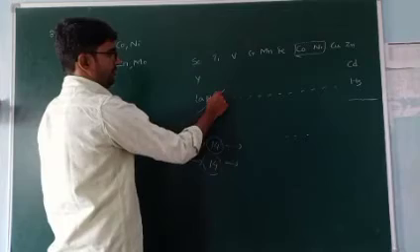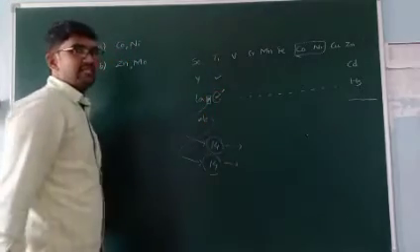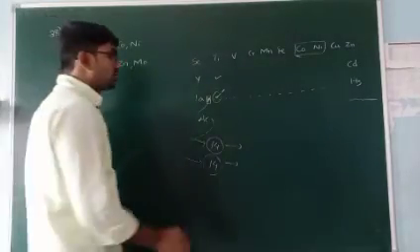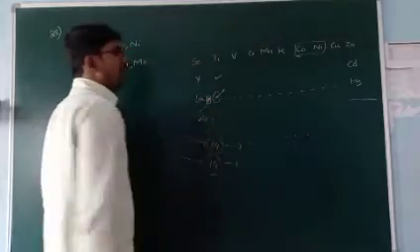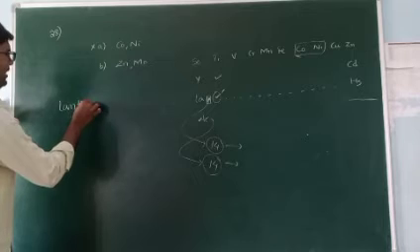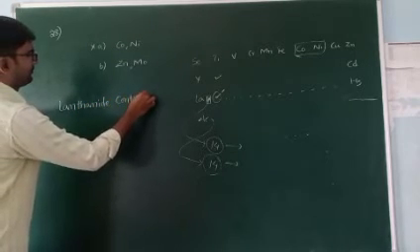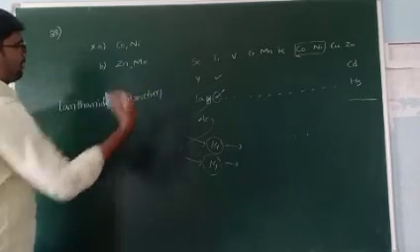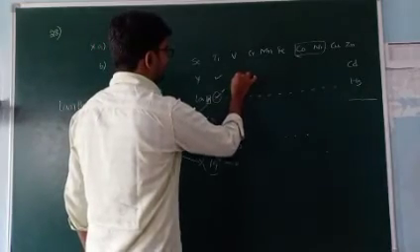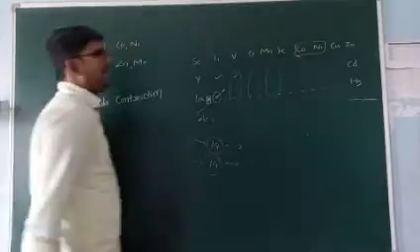So from this element to this element, there is no big change in the atomic radius. That is due to what is called lanthanoid contraction. Due to the lanthanoid contraction, the element above and this element have almost the same size.